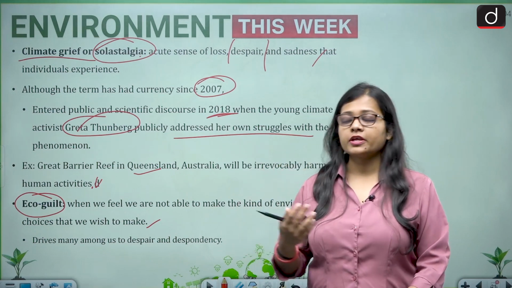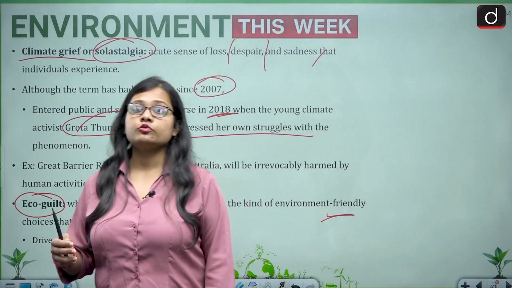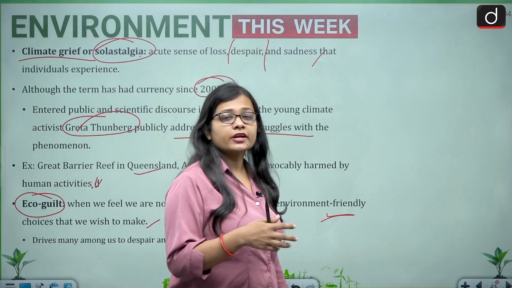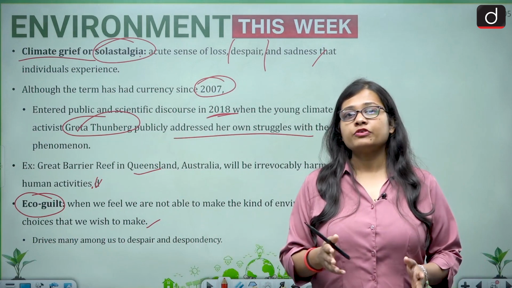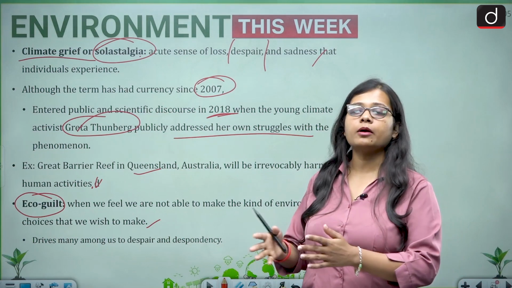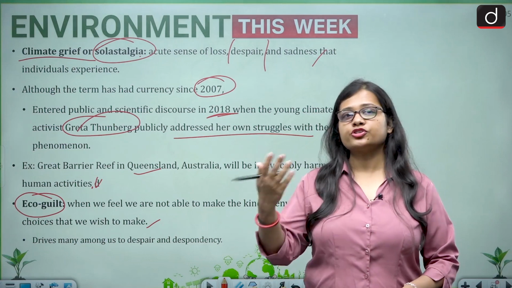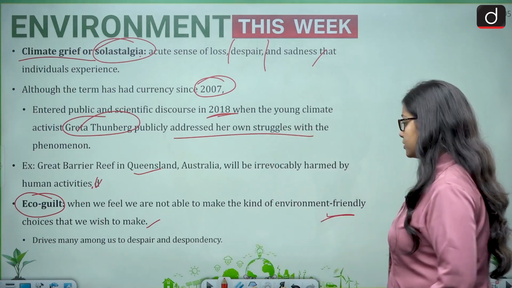So someone who is an environmentalist and thinks about the environment might feel guilty that he or she is doing something which is causing harm to the environment, or contributing to increasing pollution levels.